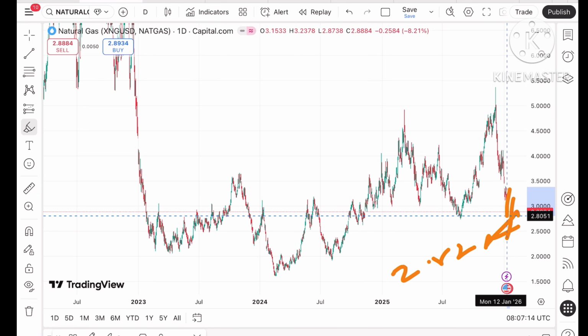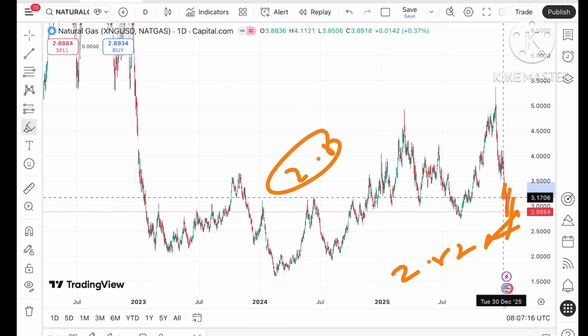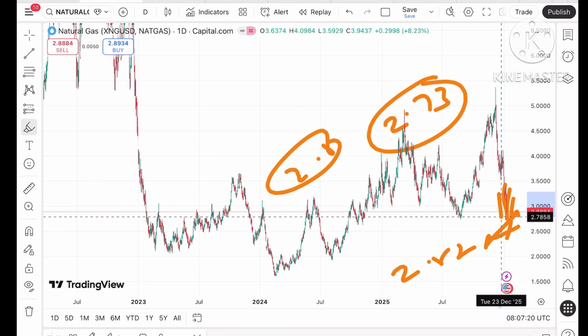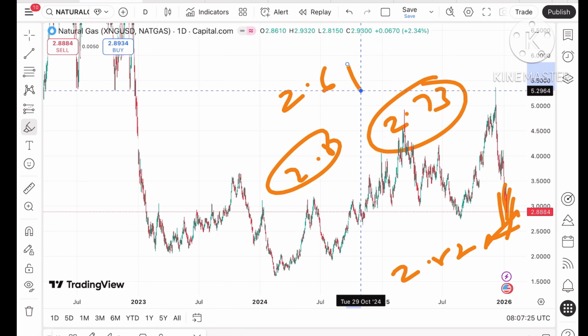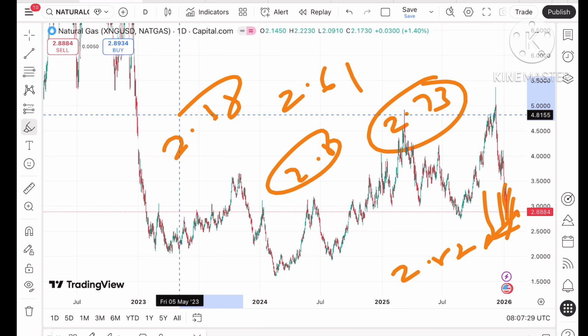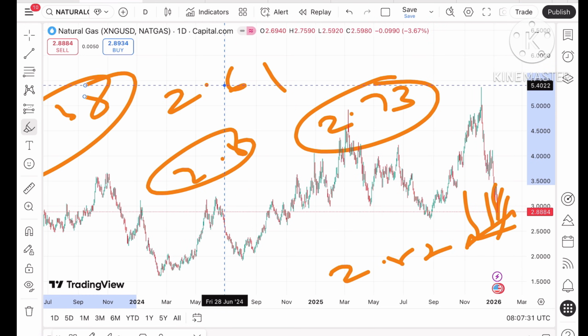And if that doesn't sustain, we can see a level of 2.8, and if the price falls below this level, it can go towards 2.73. Okay, and if the price goes below that particular level, then we can see it can go towards $2.61. And if the price falls below that level, the chance of going towards 2.38 is there. Then we can see it can go further down.